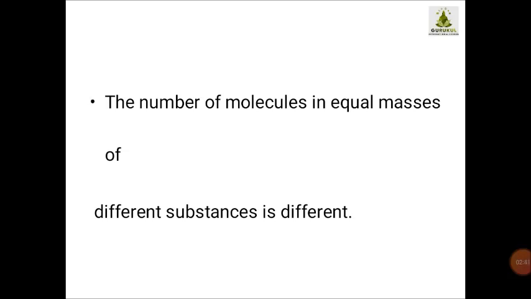I have given you the formula also, so just try to calculate on your own, and you will understand that if you are taking 66 gram of NaCl and 66 gram of CO2, or you can take 50 gram of NaCl and 50 gram of CO2, then the number of molecules in both the substances will be different even though their weight is the same. This thing I hope you will understand. Just try to solve one or two problems on your own.